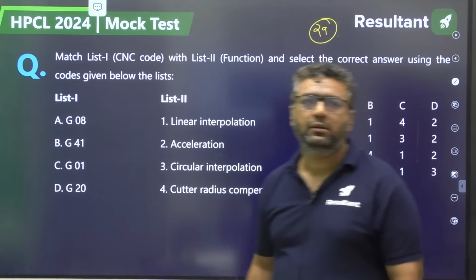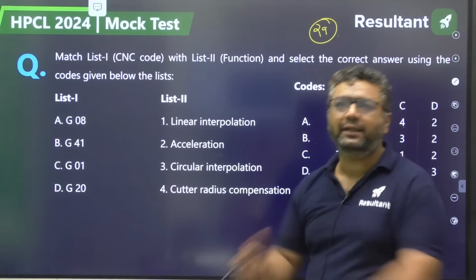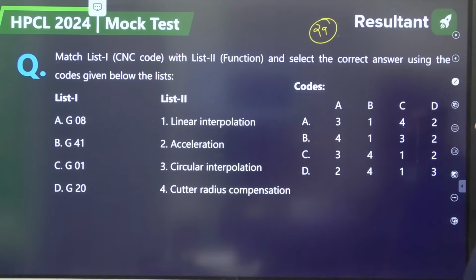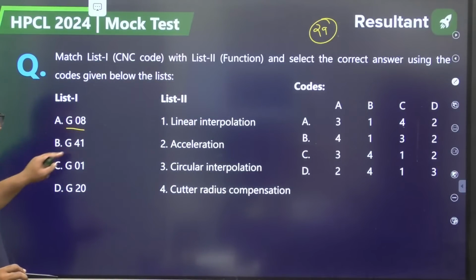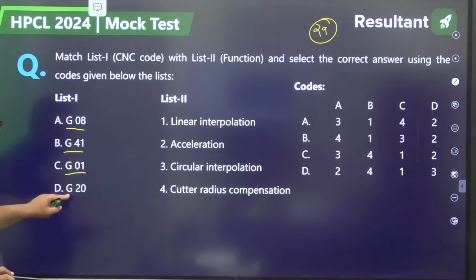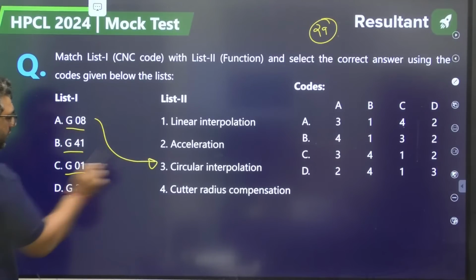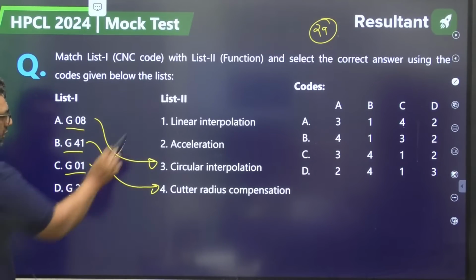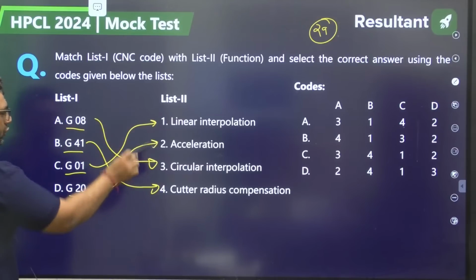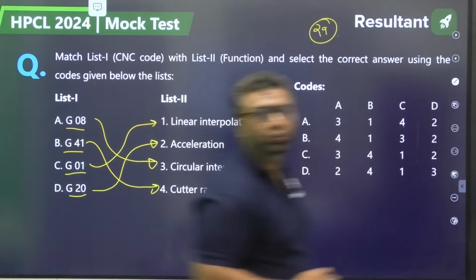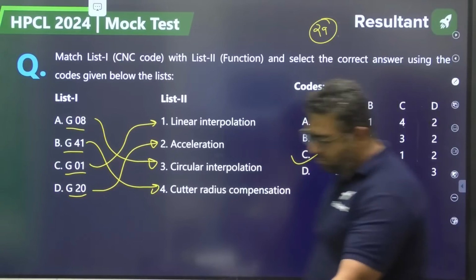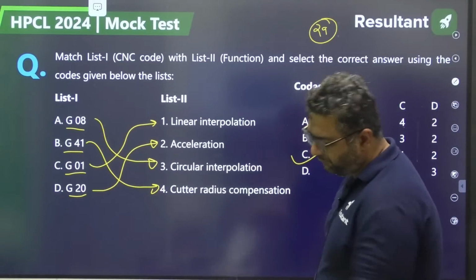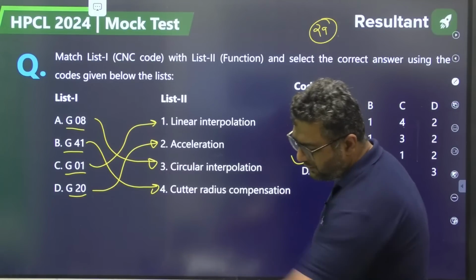Yes, guys. Question number 29. You can see G08, G41, G01 or G20. So guys, this is with 3, this is with 4, this is with 1, this is with 2. 3, 4, 1, 2. C would be the right answer. Okay, you need to remember some G and M codes.